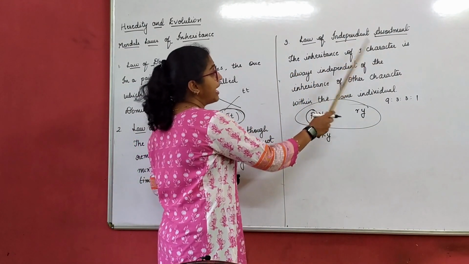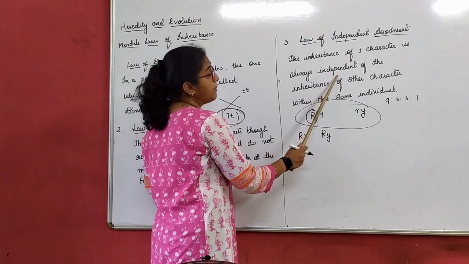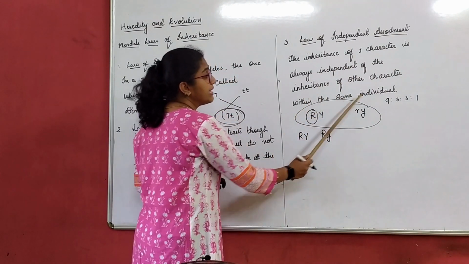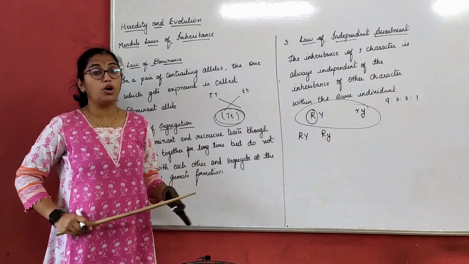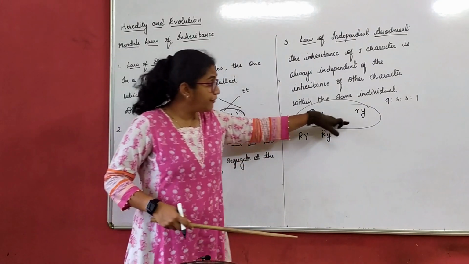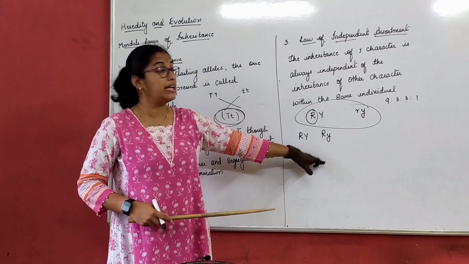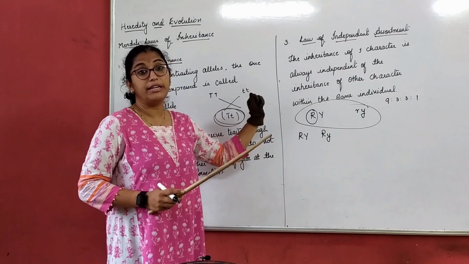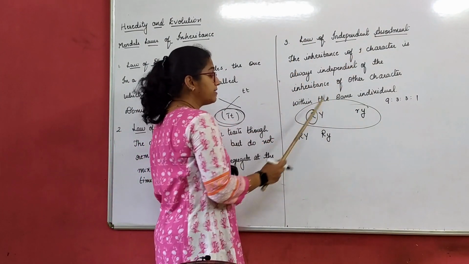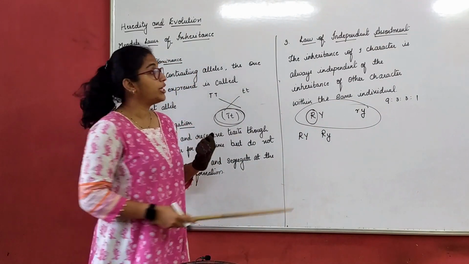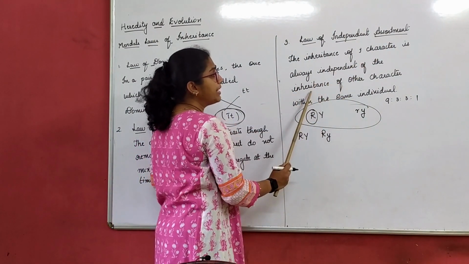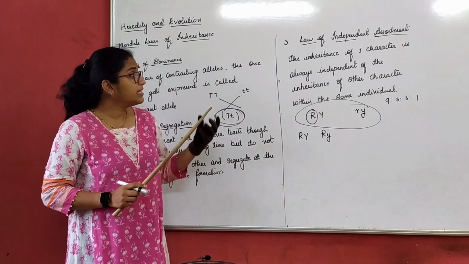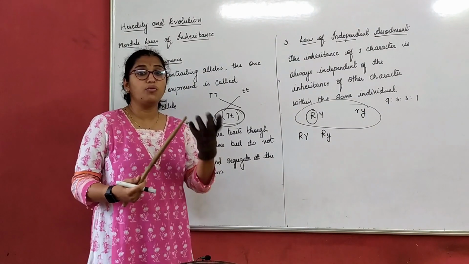Now let us understand this. The inheritance of a character is always independent of the inheritance of another character within the same individual. Because if I read this law, you will not understand the meaning. If I give you an example of what we did in our previous class, in dihybrid, how it got assorted and intermixed, you will come to know the meaning of this. The inheritance of one character, what is one character here? Round shape, is always independent of the inheritance of another character within the same individual.